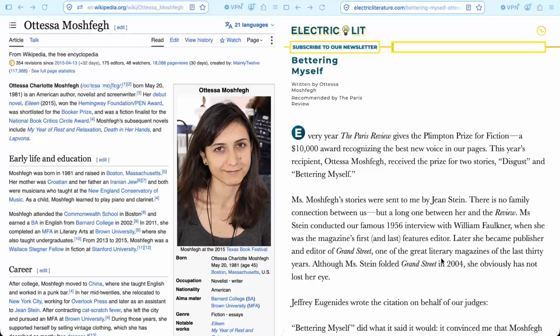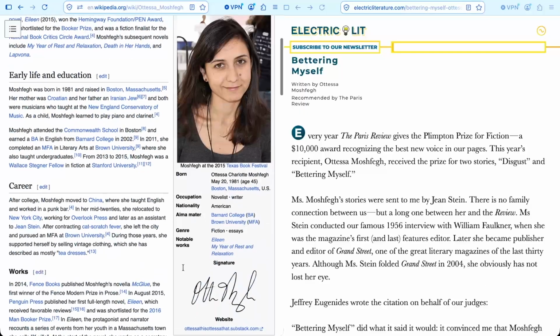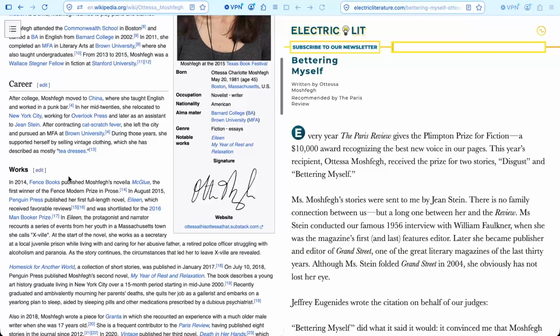So I've gone out and found an article about Ottessa Moshfegh, and this is by Electric Lit, and it's talking about an award that she won in 2013 for some of her works. Over in her career section, if we look at the works, it only starts in 2014, so I'm ready to add some new information to this article.